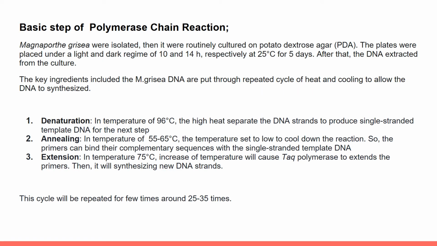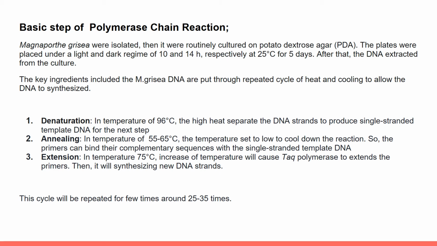Okay, what are the basic steps for polymerase chain reaction? Firstly, the pathogen, in this case Magnaporthe grisea, is isolated. Then it is cultured on potato dextrose agar, PDA. The plates were placed under light and dark regimes of 10 and 14 hours, respectively, at 25 degrees Celsius for 5 days. After that, the DNA of Magnaporthe grisea is extracted from the culture.